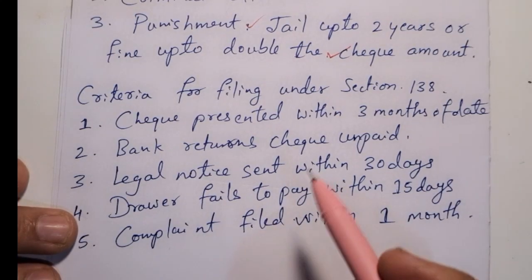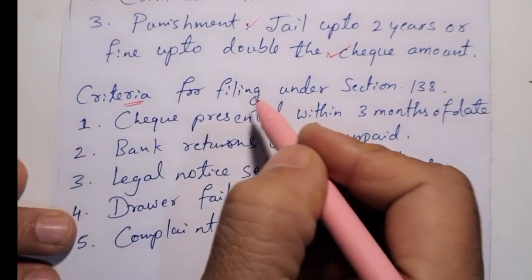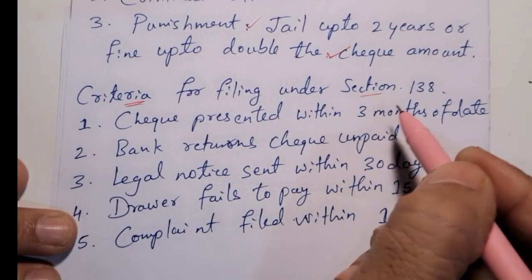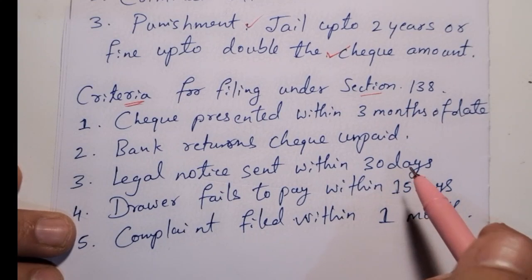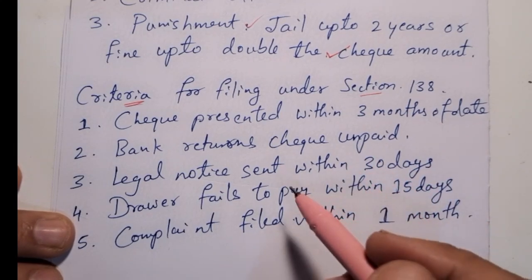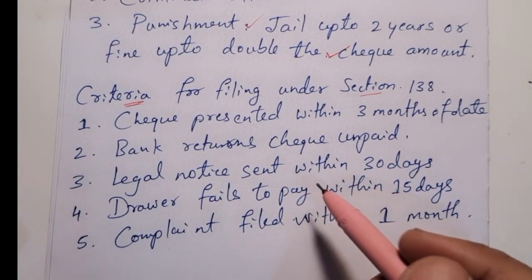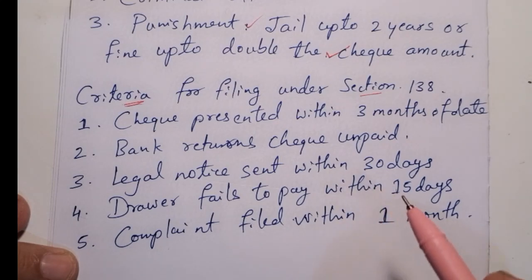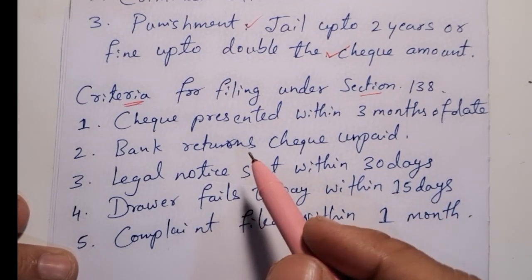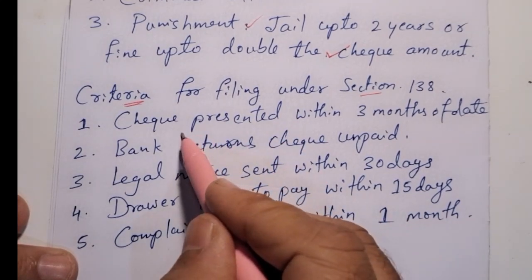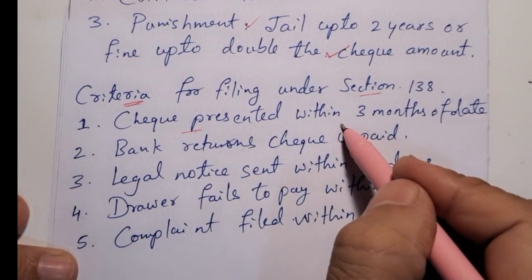So friends, now we will see the criteria for filing under Section 138 of the Negotiable Instruments Act. To successfully file a check bounce case under Section 138, below are the conditions which need to be met. The first one is the check needs to be presented within 3 months of its date.